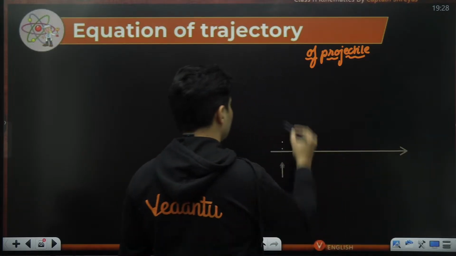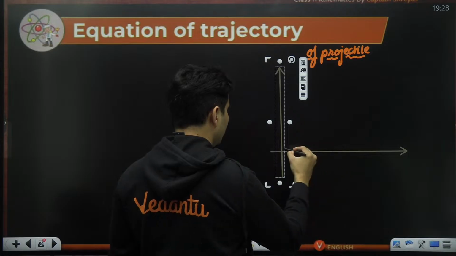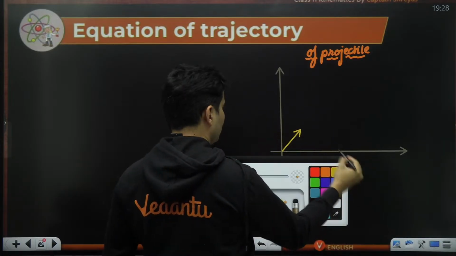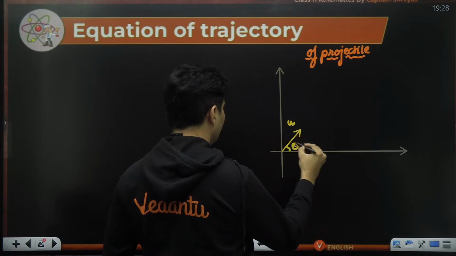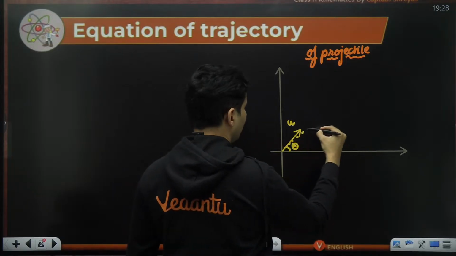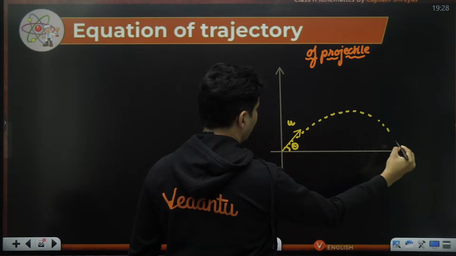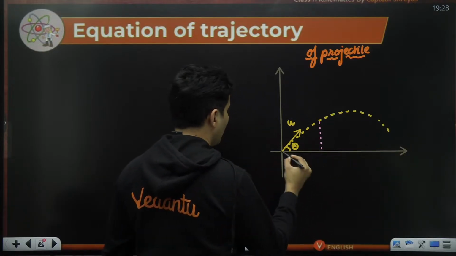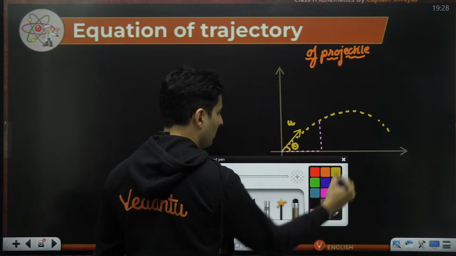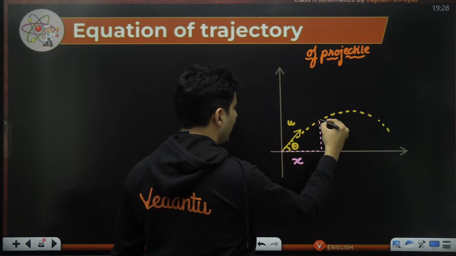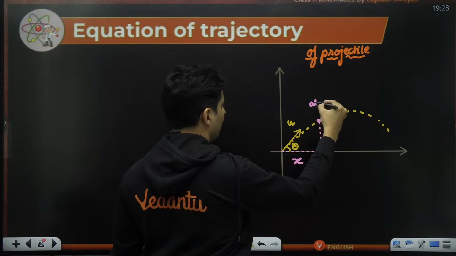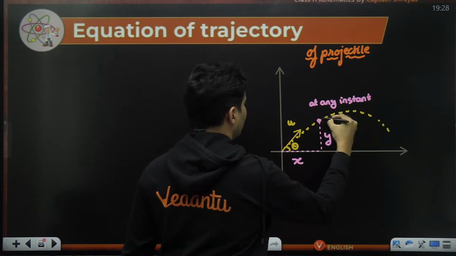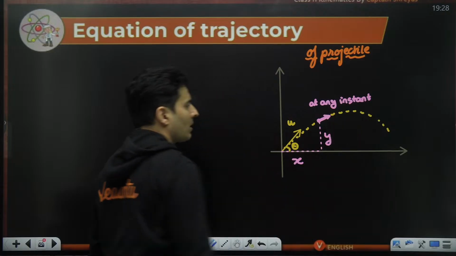This is my x-axis, this is my y-axis. My projectile is thrown from here at some angle. This is u, this is theta, and it will go along this particular path, maybe like this. And I'm interested in the trajectory, that means the y coordinate and the x coordinate relationship. So this is the x coordinate, this is the y coordinate at any instant as it moves.